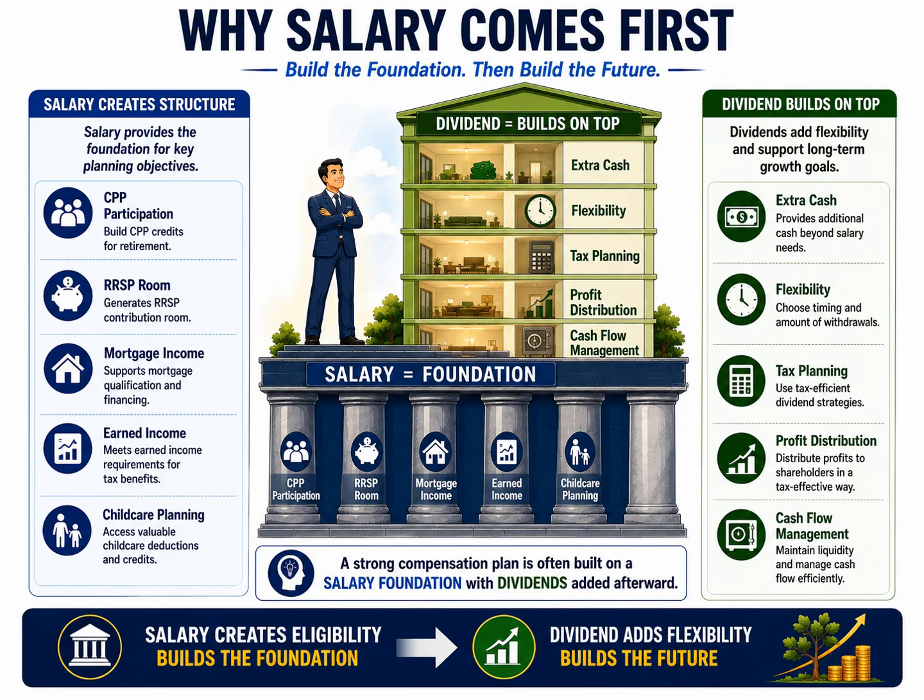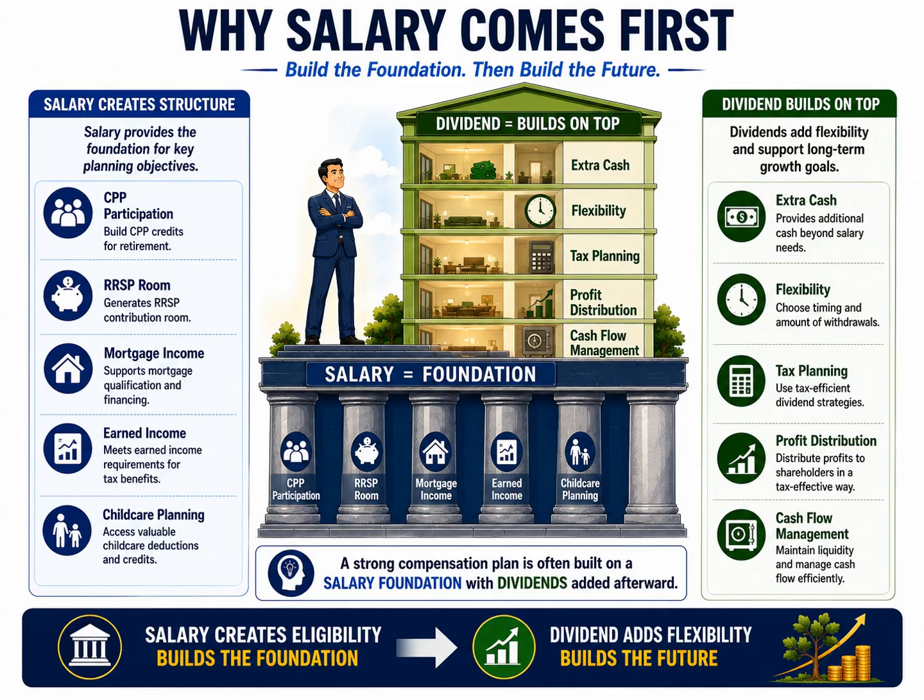The third pillar is mortgage income. Many lenders prefer documented employment income when evaluating mortgage applications. Salary can therefore play an important role in future borrowing capacity. The fourth pillar is earned income itself. Certain deductions, credits, and planning opportunities rely on earned income, making salary valuable beyond simple cash extraction.